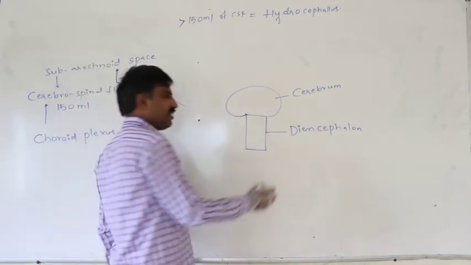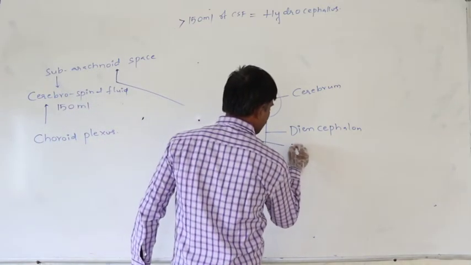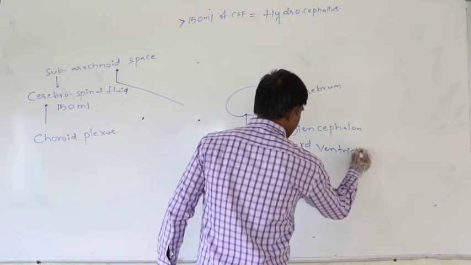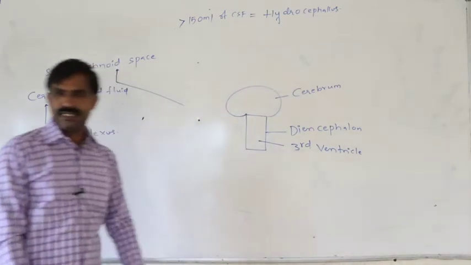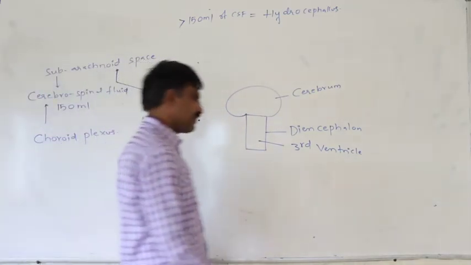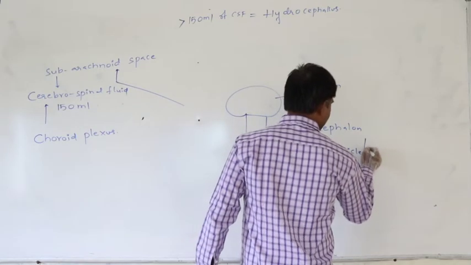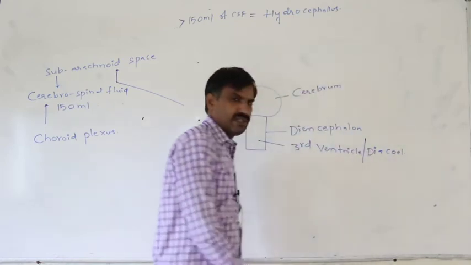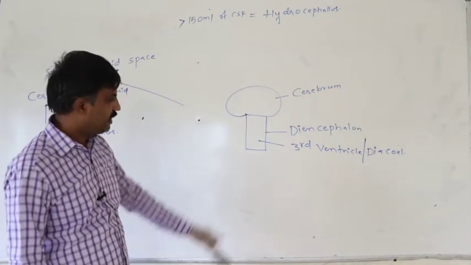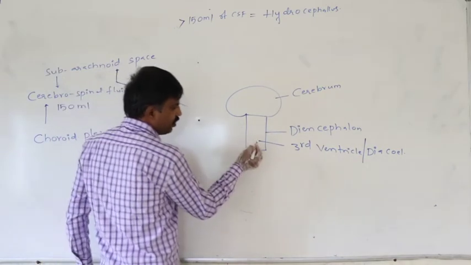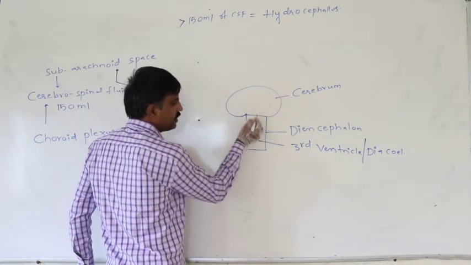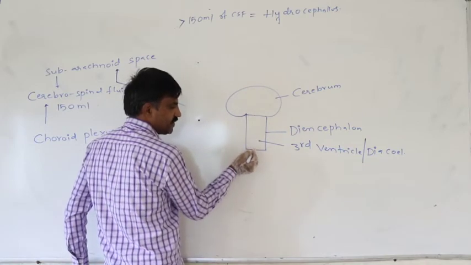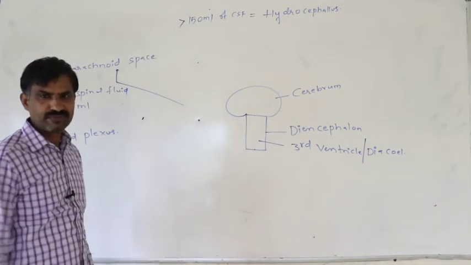In the diencephalon, the cavity which is present is said to be the third ventricle. Definitely in the case of the third ventricle, this is the roof, this is the floor.